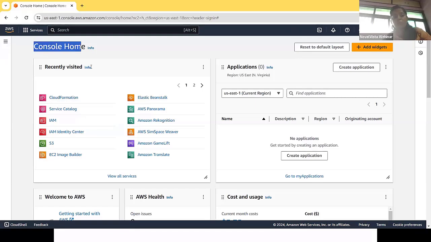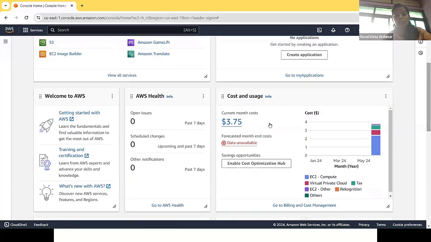In the dashboard, you can see recently visited, meaning whatever services you used previously in your account will be listed inside this tab. That is recently visited services. Then applications are there. Applications means whatever applications we are hosting on the AWS platform, the list of applications is there. Then after that, what we have is the cost.